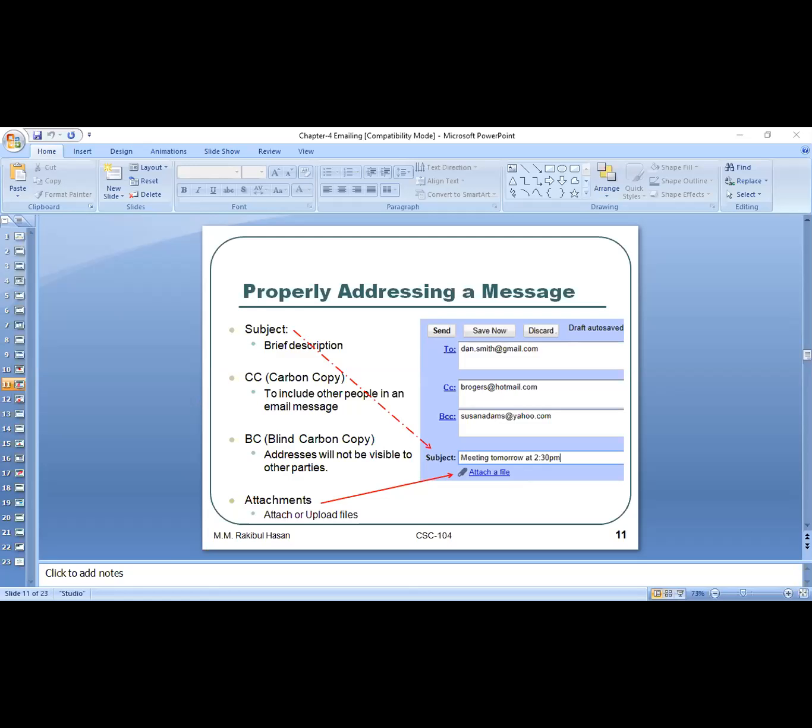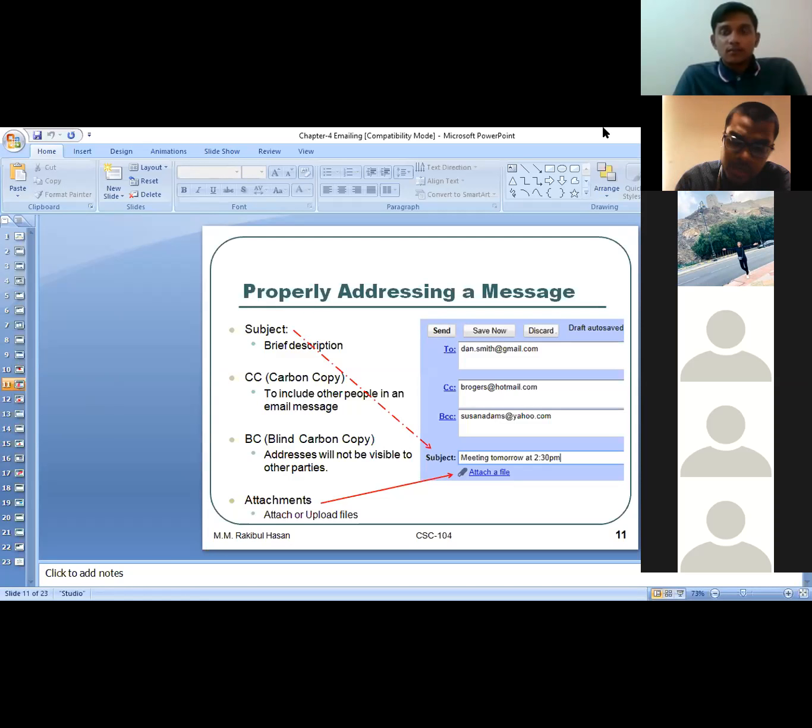Okay, I think if I give an example, it will give you a more clear idea. Suppose, consider a situation. Imagine a situation. Suppose for an example, Hafiz is the HR manager of a company. In his organization, 2 employees are working, Mahin and Sanjida.